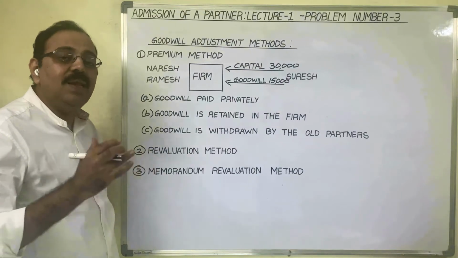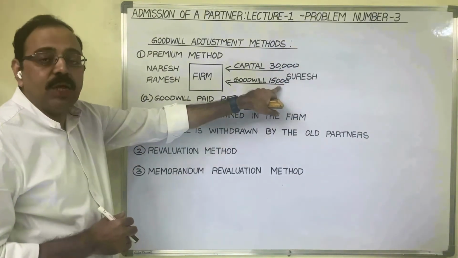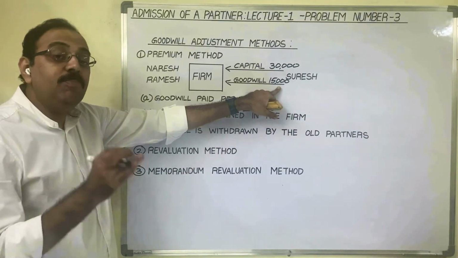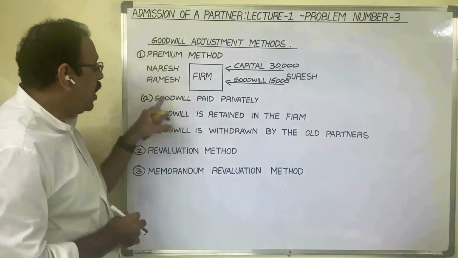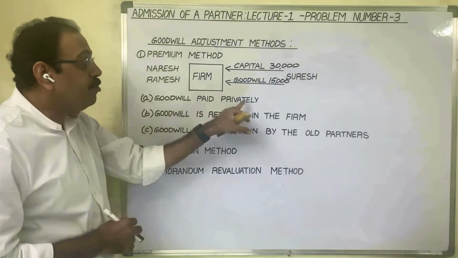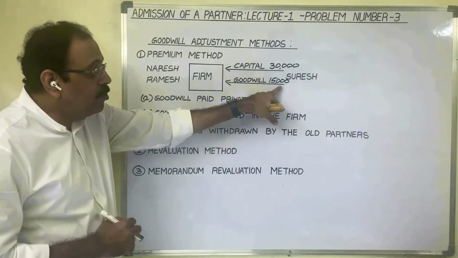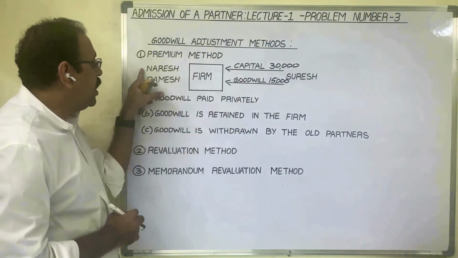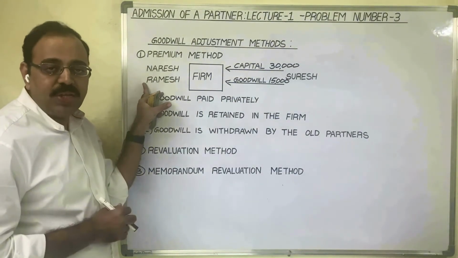In the question, clearly it is given that Suresh has to bring this 15,000 rupees goodwill and the goodwill should be adjusted privately. So this is premium A, goodwill paid privately method. Under this method, the goodwill amount which is brought by the new partner is taken by Naresh and Ramesh according to their old profit and loss ratio.